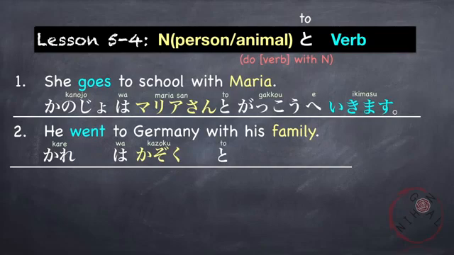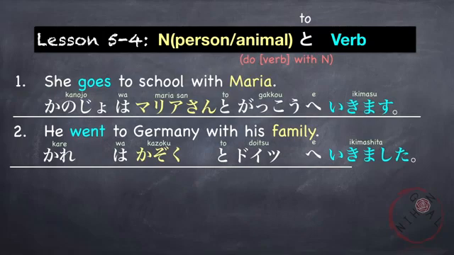Kazoku to. So I didn't put kare no kazoku or his family because I think it's already obvious in the sentence. So I just put kazoku. Kazoku to Germany is doitsu. Doitsu e ikimashita. Went. Kare wa kazoku to doitsu e ikimashita.